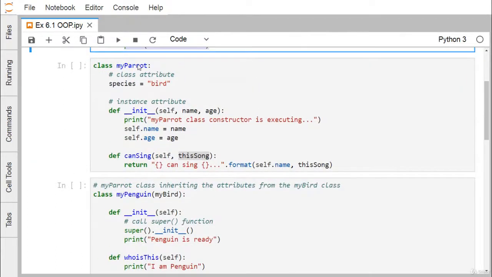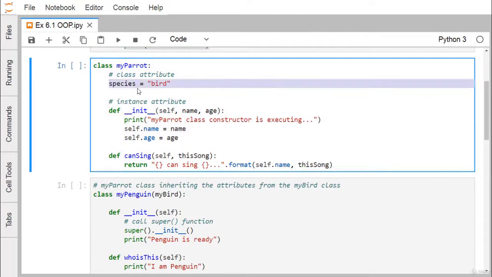Now we are going to MyParrot, and here we have one instance variable, species, which has the string bird, and this is our constructor which will print the respective message. And here we are defining two separate instance variables, name and age, which get initialized with these input parameters. We have another method, canSing, and from this method we are returning one string. And you see here we are passing self.name as the first placeholder content and the song as the second placeholder content. In this way we have defined the MyParrot class here.